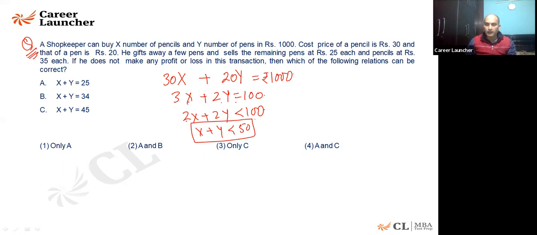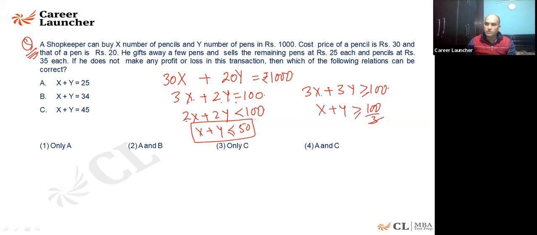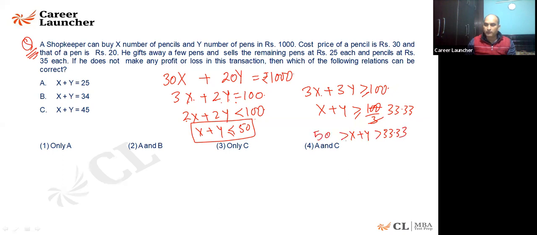First thing. Now, I can also write if 3x plus 2y is equal to 100, I can say 3x plus 3y will be more than 100. Why? Because more value of y is coming here. So it is greater than or equal to 100. It may be possible that x is 0. That is quite possible. So 3x plus 3y is greater than or equal to 100, or I'll say x plus y is greater than or equal to 100 by 3, which is 33.33. So I know x plus y will be greater than 33.33 and less than or equal to 50.